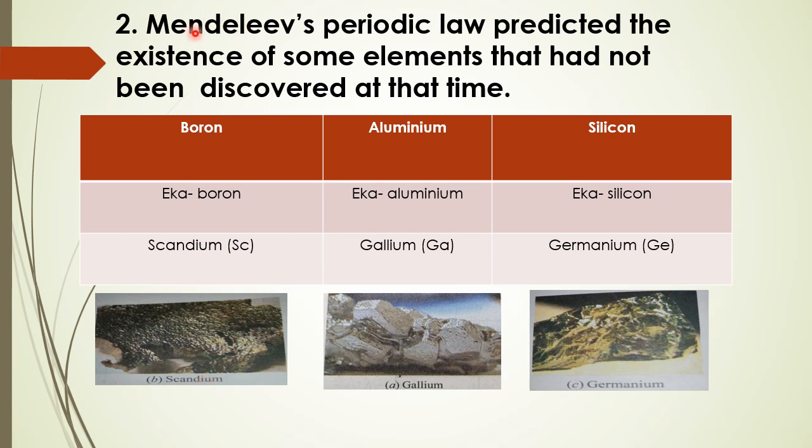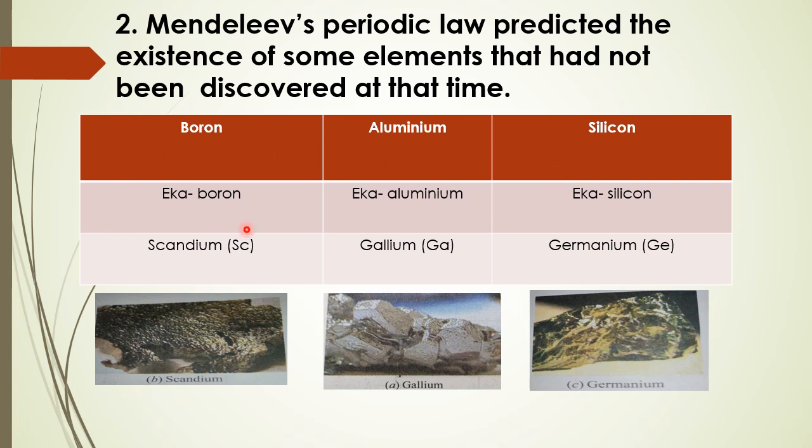Next big achievement of Mendeleev's periodic law: he predicted the existence of some elements that had not been discovered at that time. Children, just now we discussed that while arranging the elements in increasing order of atomic masses, he emphasized similar chemical properties and left a few gaps. Below boron he left a gap and named it Eka boron. Below aluminium, he left a gap and named it Eka aluminium, and below silicon, Eka silicon.